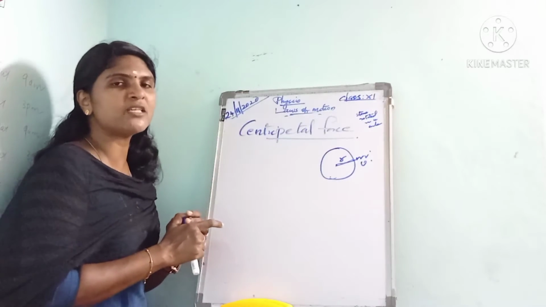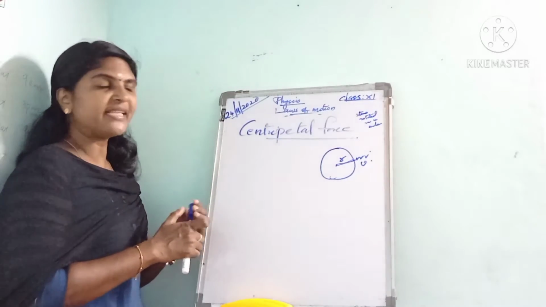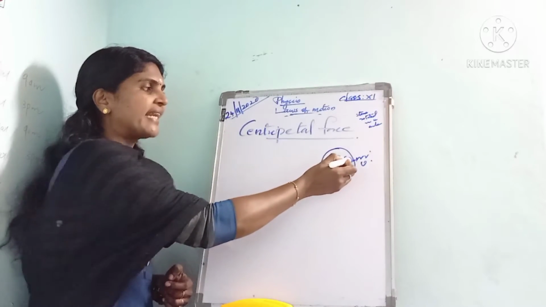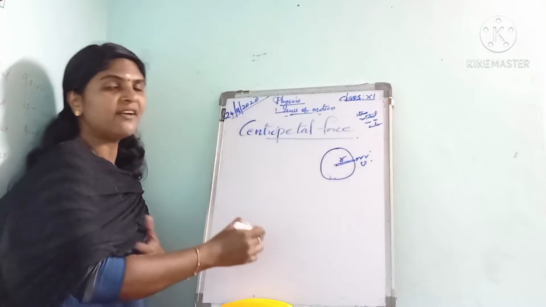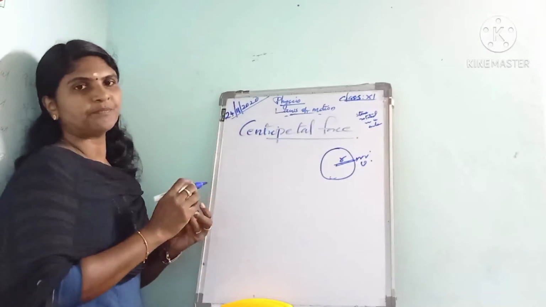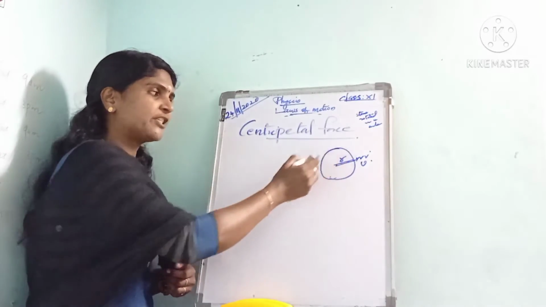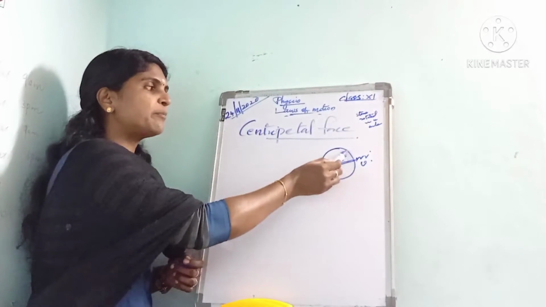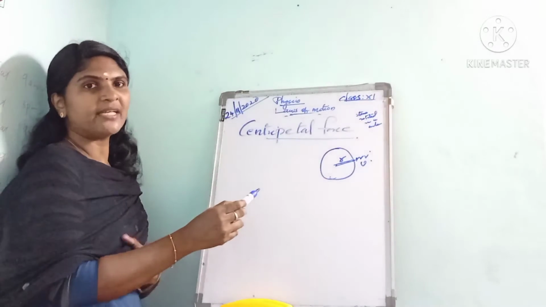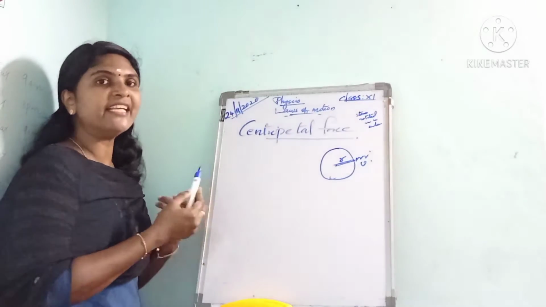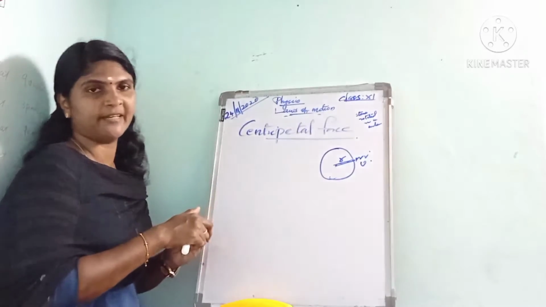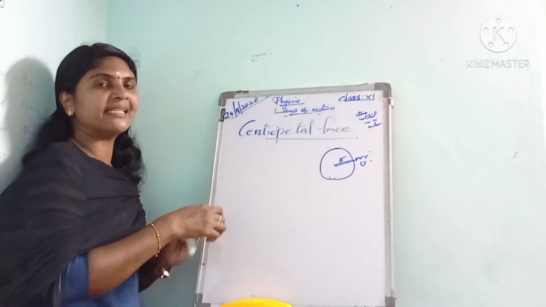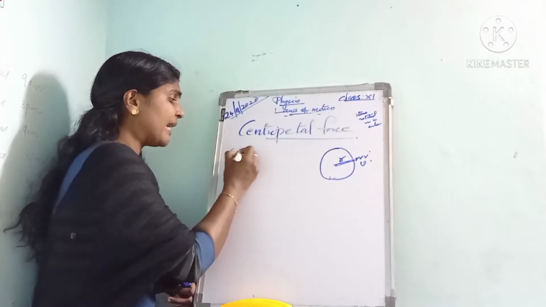Next, we can obtain an expression for centripetal force. For that, we consider an object of mass m which moves along a circular path with radius r with uniform speed v. Uniform speed means the speed remains constant, but at every point of its path, it changes its direction. So the velocity changes, and any change in velocity produces an acceleration. So acceleration is produced on that object, and this acceleration is called the centripetal acceleration.